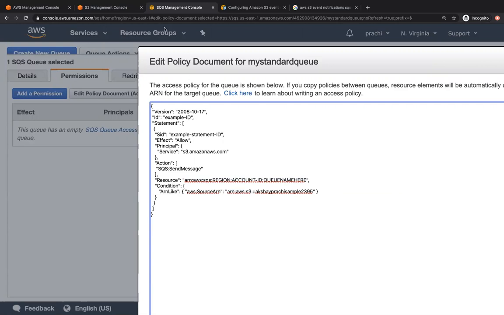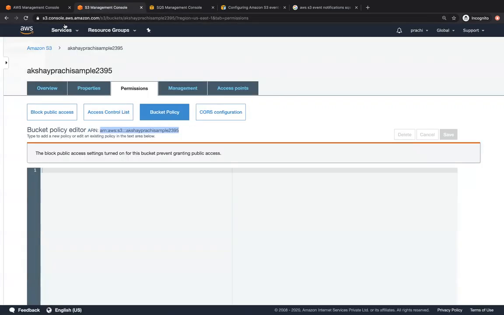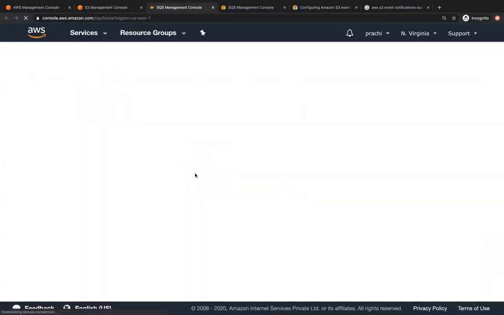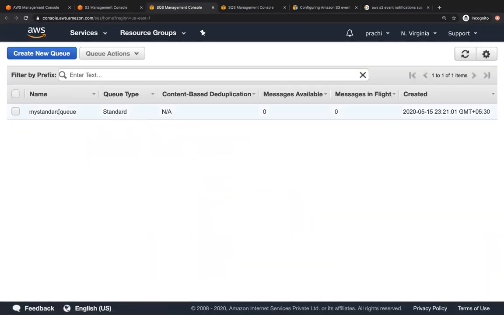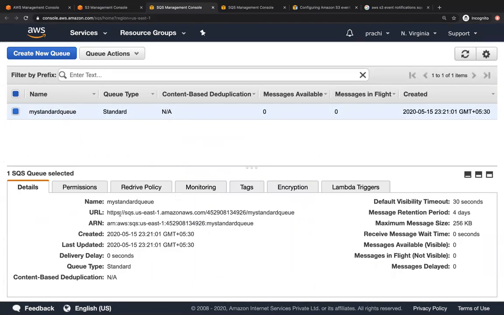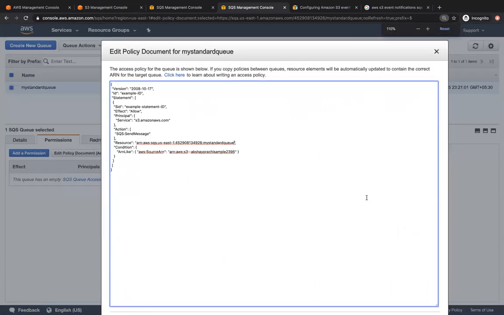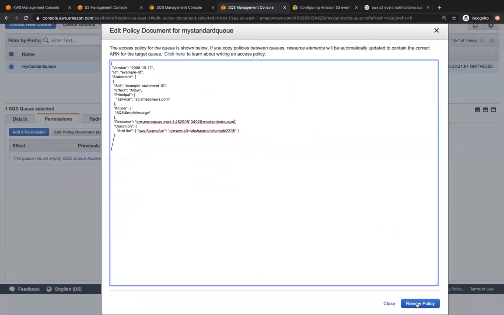So how do we get our queue ARN? Let's open up SQS in a new tab. We can click on our queue and you can see over here we have our queue ARN. Let's copy the queue ARN, go to the tab where we have our SQS queue policy, and paste this queue ARN over here. Once we have our queue ARN there, let me zoom out and click on review policy.